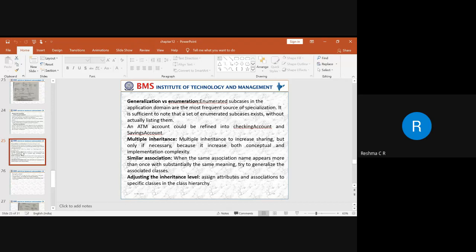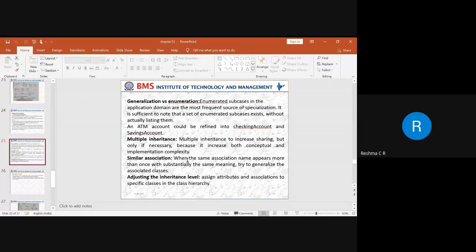If there are similar types of association, then we need to generalize them as a common association. Next, we need to adjust the level of inheritance. That means, rather than carrying too many associations, then what we need to do?